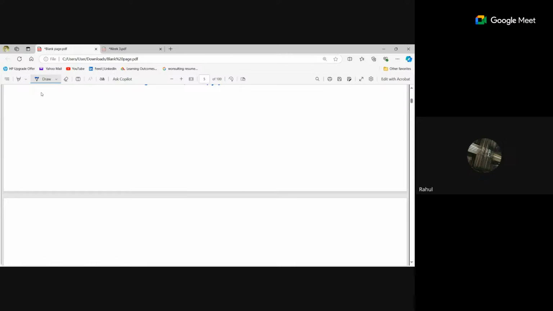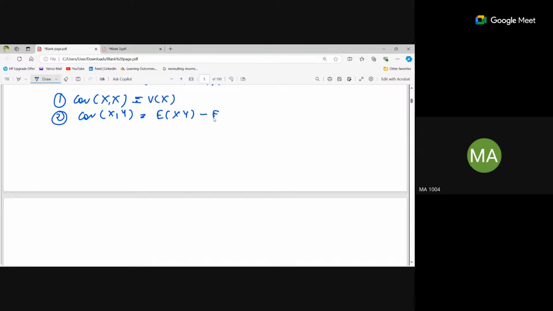So there are some properties of covariance as well. If I have to calculate the covariance of x comma x, it will be variance of x. If I have to calculate the covariance of the same variable, then it is equal to the variance of that variable. And secondly, covariance of x comma y can also be calculated as expectation of xy minus expectation of x into expectation of y.